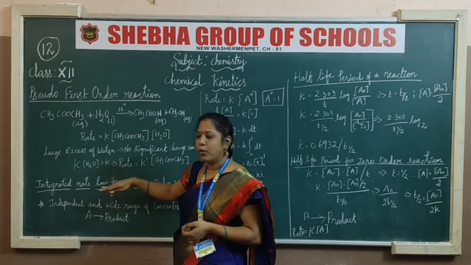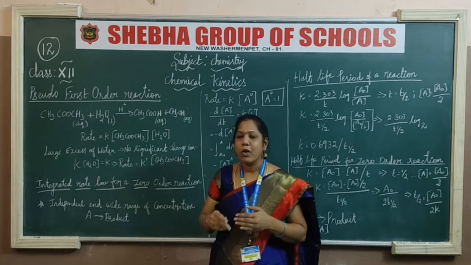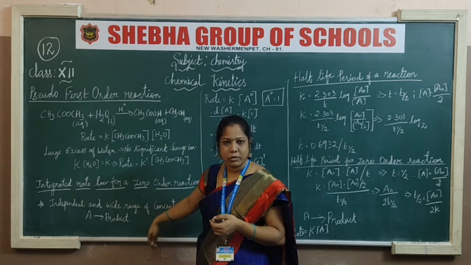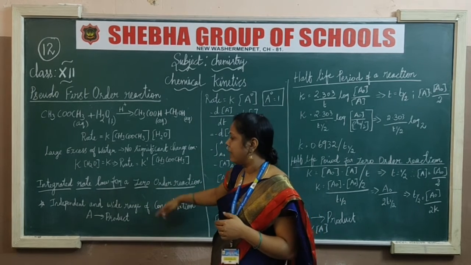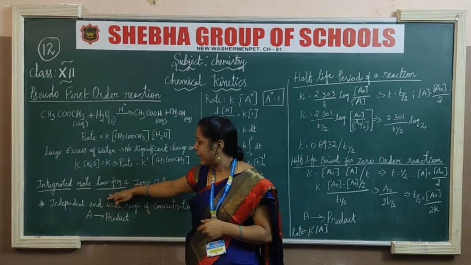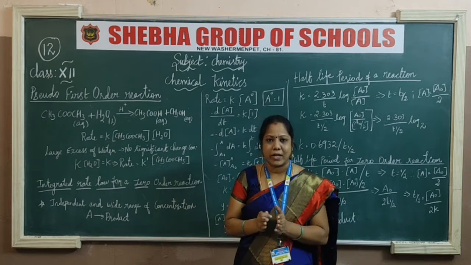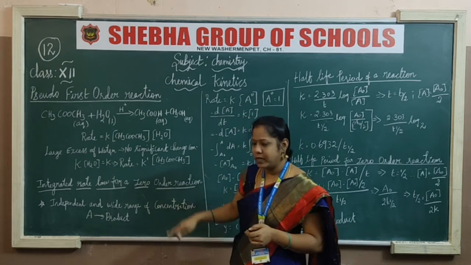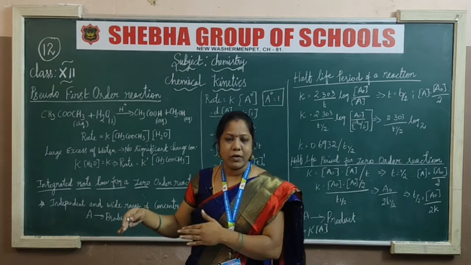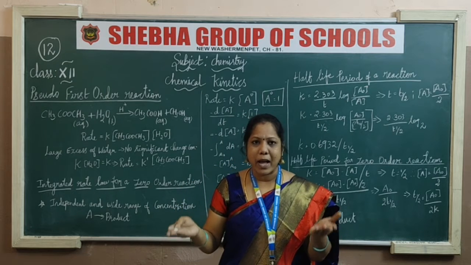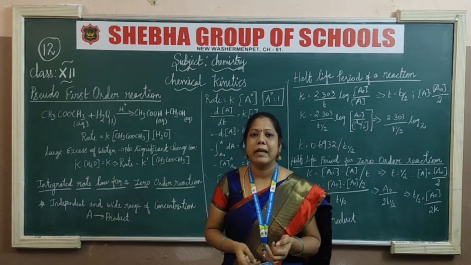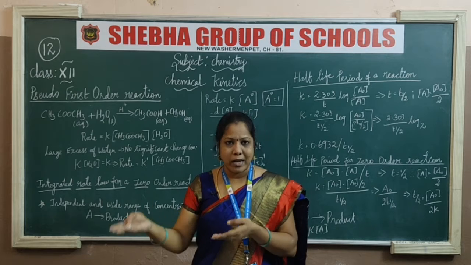Okay, and go for another one, but before that we have to understand pseudo first order reactions. Why? Because if you understand this, you can go through the next concept. It will help to understand the next concept. This is the zero order reactions, the integrated rate law for zero order reactions. In zero order reactions, what does it mean? The concentration level has to move from high to low and low to high, and is unbalanced. Otherwise, the other meaning is that the concentration is maintained balanced for reactant and product.